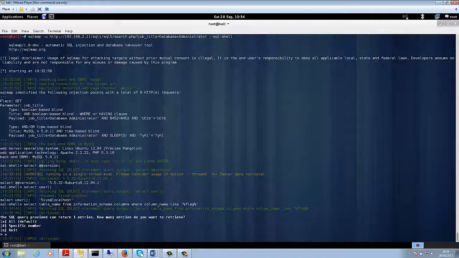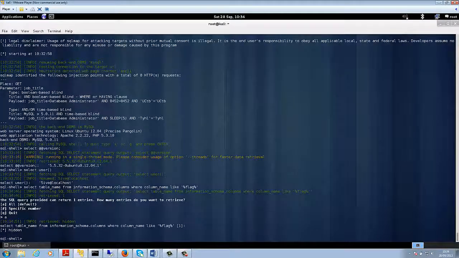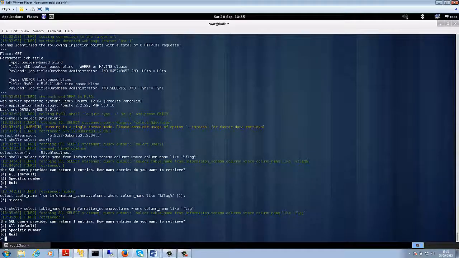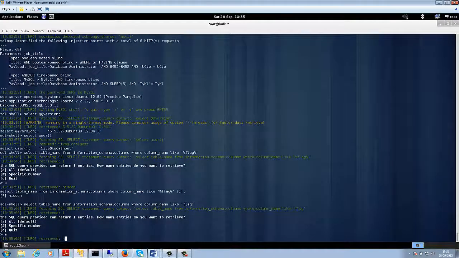So let's get all the output. And you can see there is a table out there called hidden, which contains a column called flag. Let's just remove the percentage character and just verify that the column is called flag. And you can see the column is actually called flag.